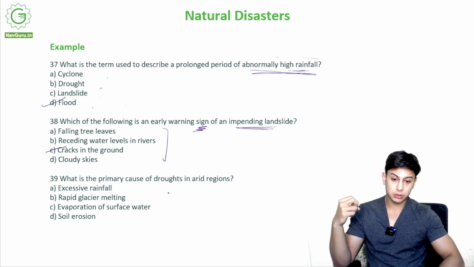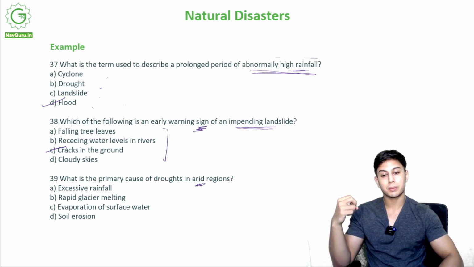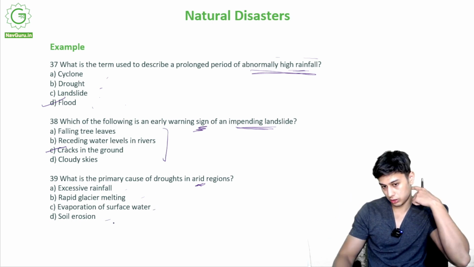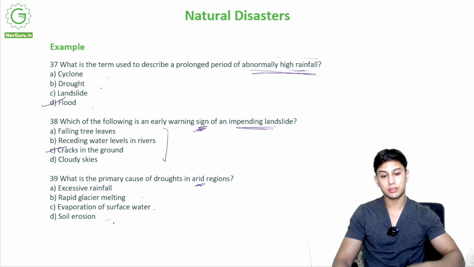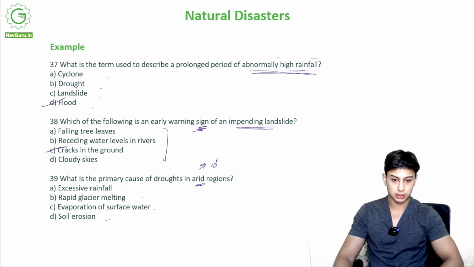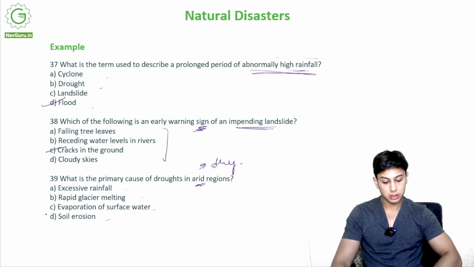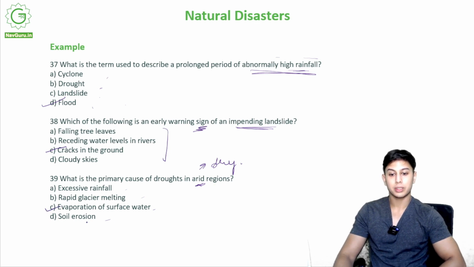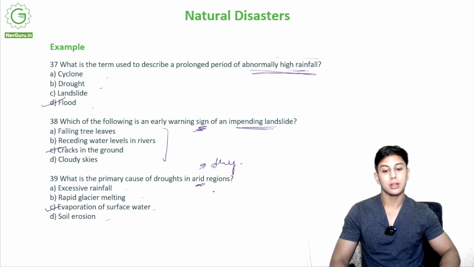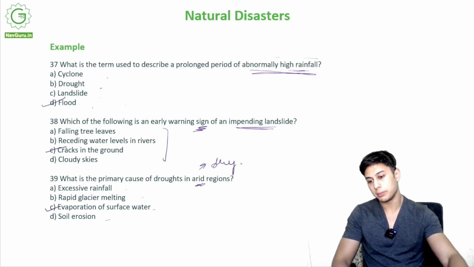What is the primary source of droughts in arid regions? So what is the primary source of drought? Excessive rainfall, rapid glacial melting, evaporation of surface water, or soil erosion. Out of these, which is the primary cause of droughts? In arid, meaning dry regions, there is already not a lot of rainfall. So it is option C, evaporation of surface water. The surface water in the soil, or in the rivers, it all will dry up.